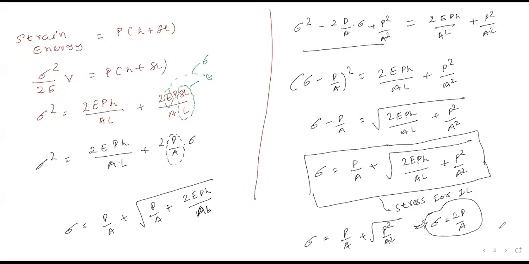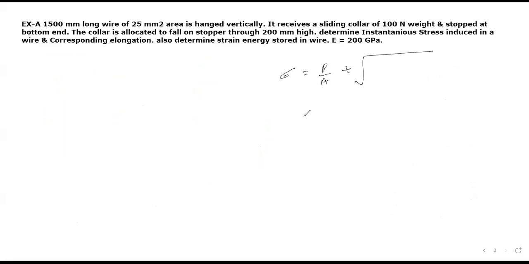So the equation of the stress due to the impact load is P by A, plus square root of P by A squared plus 2EPH divided by AL.